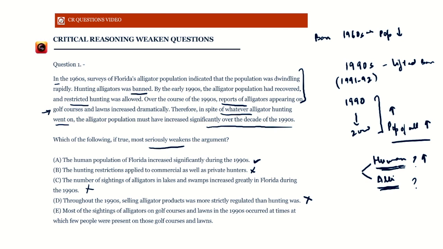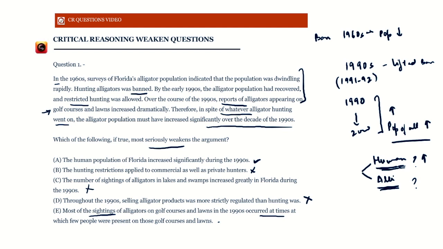All right, E. Most of the sightings of alligators on golf courses and lawns in the 1990s occurred at times at which few people were present on those golf courses and lawns. Now, notice very carefully, this option says most of the sightings of alligators occurred at times when there were few people on the golf courses. Say, for example, maybe early in the morning at 5 o'clock, or maybe late in the evening, let's say 8 p.m. So maybe alligators come out of the water at dawn or at dusk. It doesn't matter. It says most of the sightings occurred at those times when there were few people.